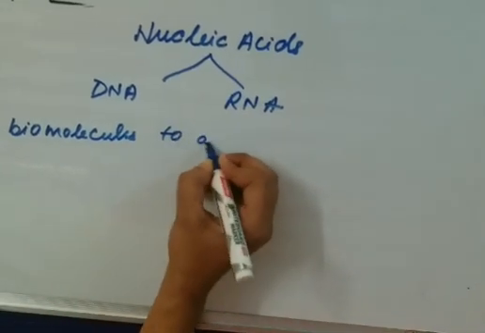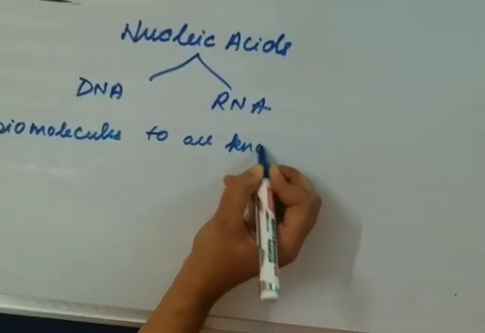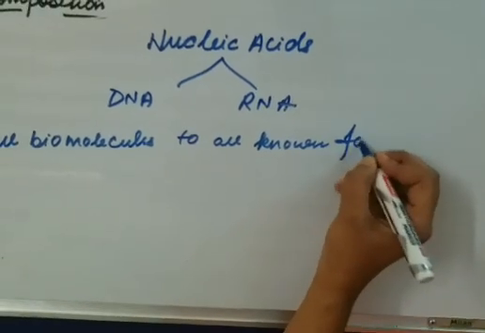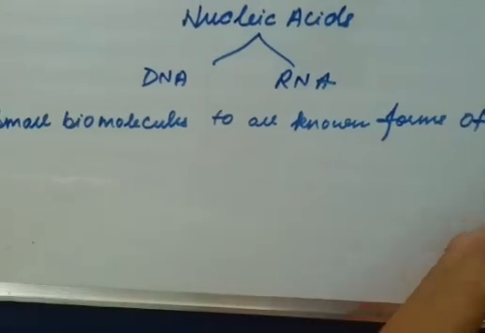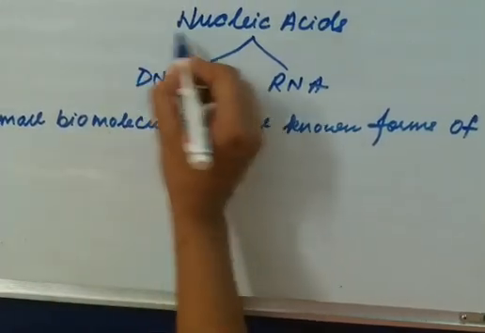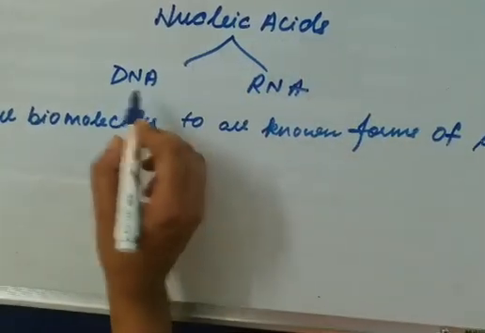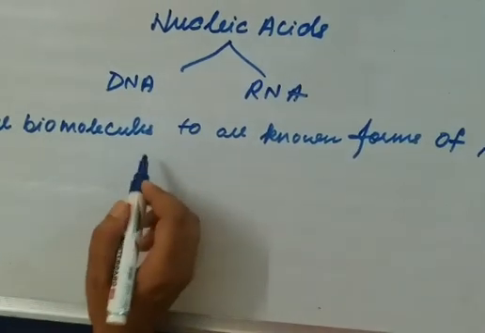They are found in all known forms of life. Till now, all the forms of life that have come into existence consist of this nucleic acid. They are of two types, DNA and RNA.